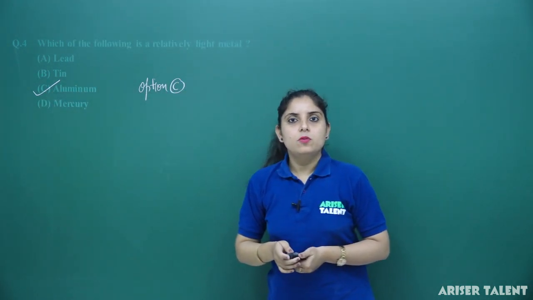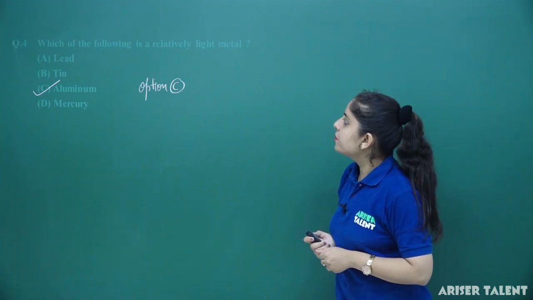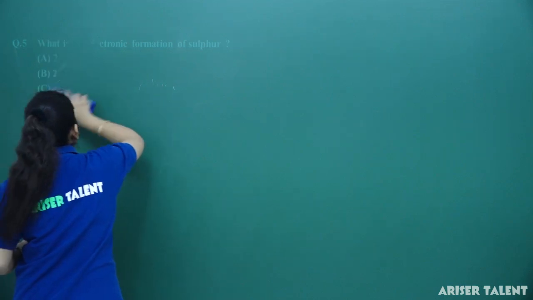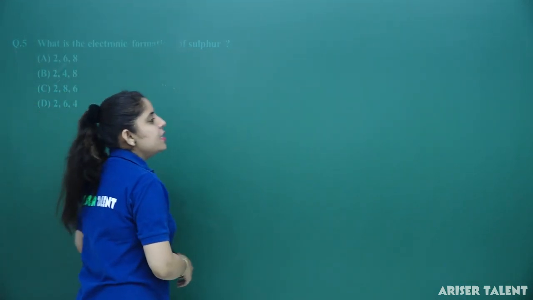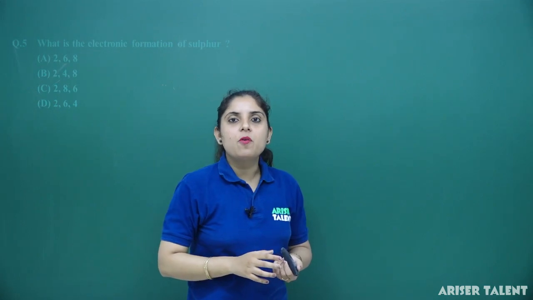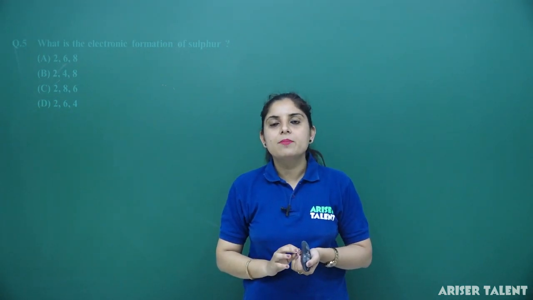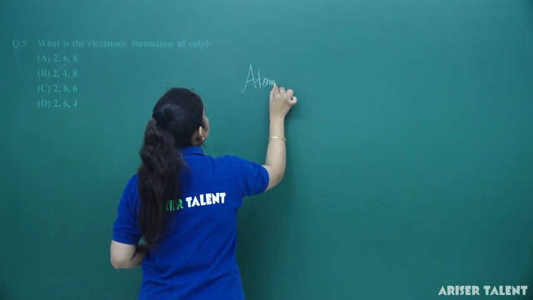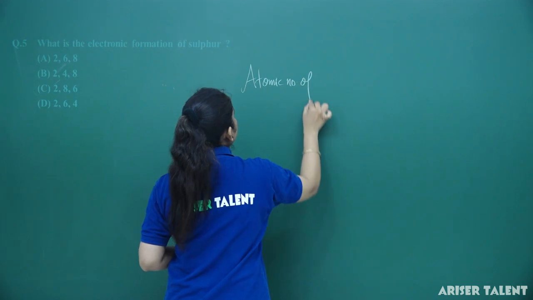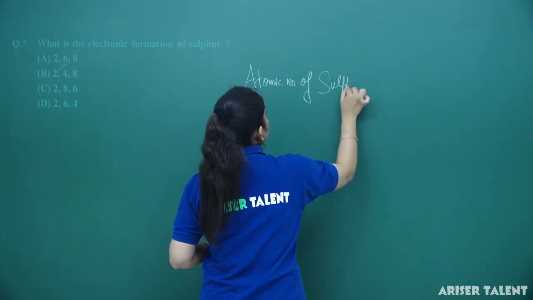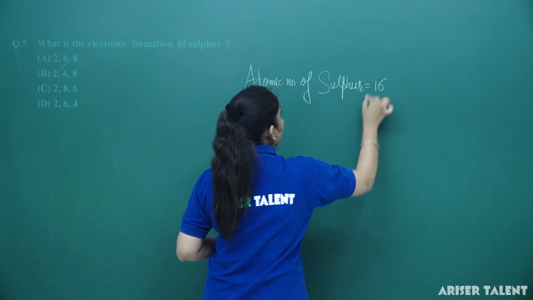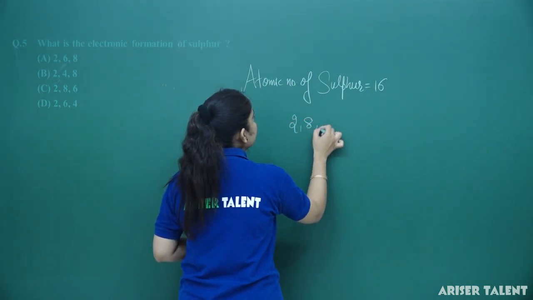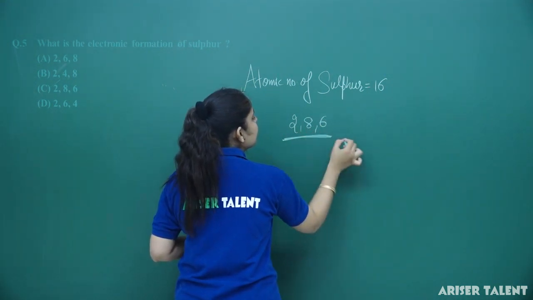Okay. Now, let's move forward to question number 5. What is the electronic configuration for sulfur? For this you have to learn the atomic numbers from 1 to 30, and you know that the atomic number for sulfur is 16 only. Atomic number is 16. If the atomic number is 16, you can get the electronic configuration 2, 8, 6.